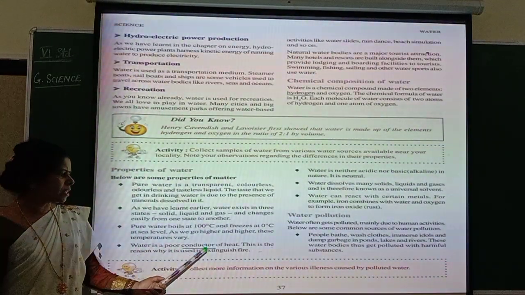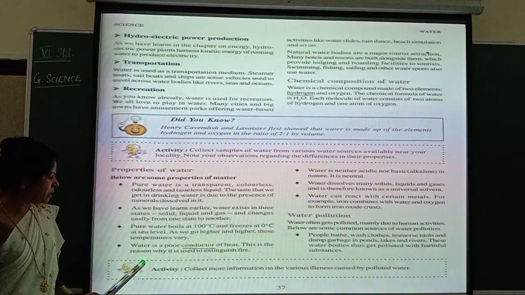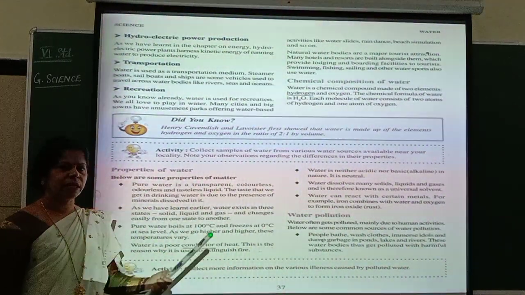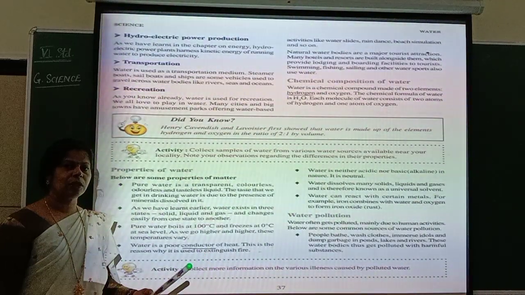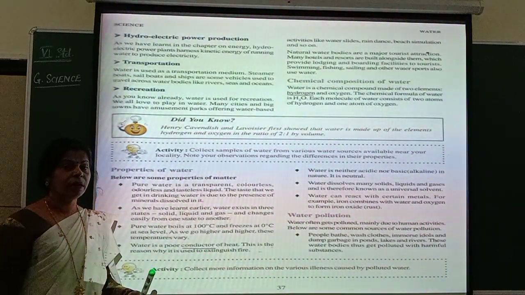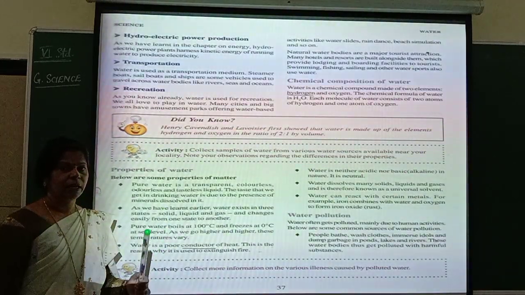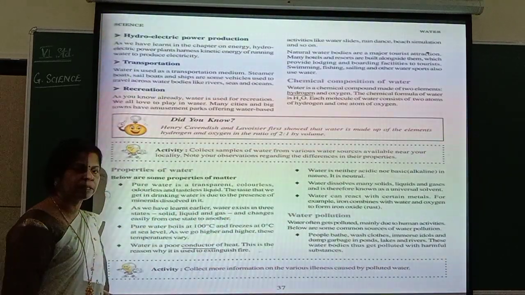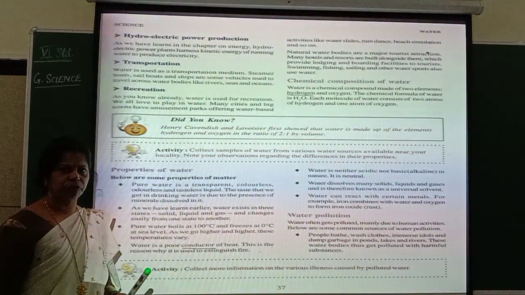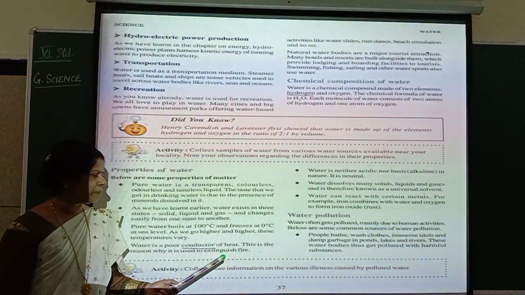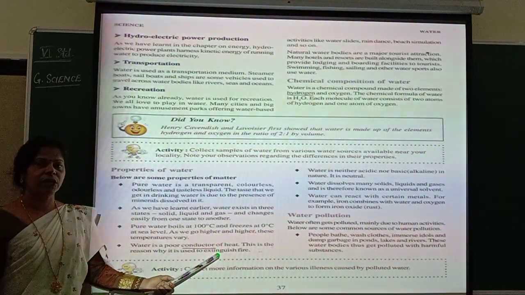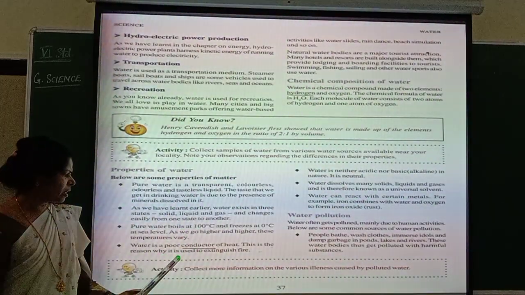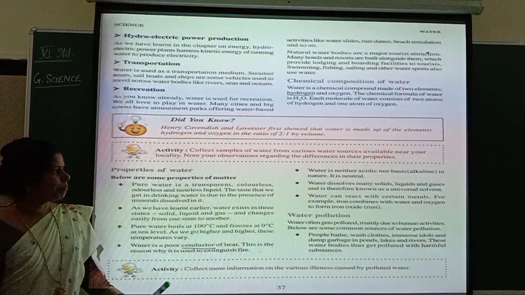Water is a poor conductor of heat. This is the reason why it is used to extinguish fire. So if there is any fire, immediately what do you do? Fire means the normal wood fire and all those things. Not the fuel fire or electric fire. It is the normal wood fire. When you get it, what happens? Immediately what do you take? You take water and pour on it. What will happen? The fire will be put off. So it is used as a fire extinguisher. Especially, it is a bad conductor of heat. It is not a good conductor, it is a bad conductor of heat. This is the reason why it is used to extinguish fire.